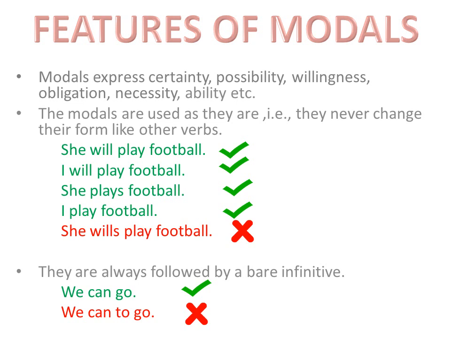So the first feature says that the modals express certainty, possibility, willingness, obligation, necessity, ability, etc. This means that modal verbs help to indicate the modality of the statement, that is the likelihood of the statement, whether the statement is a request, a suggestion, an order, an advice, or an obligation. So, modals help us to identify this.